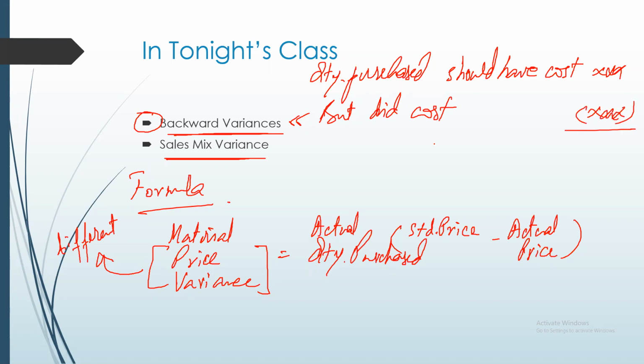The difference between the two will be the material price variance. You should have seen this statement if you have studied material price variance in your BA2 exam. From your BA2 knowledge, you should know these two methods of calculating.